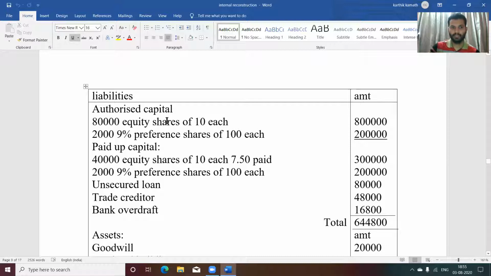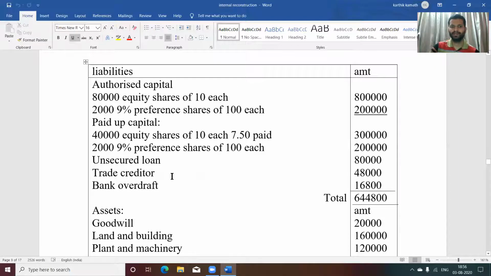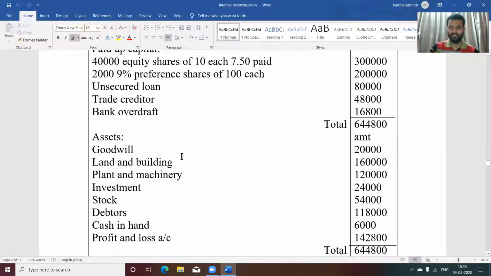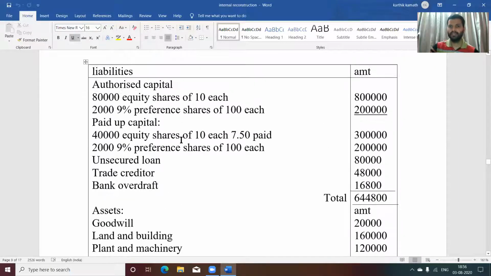Then paid up capital is also mentioned: 40,000 equity shares of 10 each, 7.5 paid, so it is partly paid share capital, that is 3 lakh. Then 2,000 9% preference shares of 100 each, that is 2 lakh. Then unsecured loan, trade creditors, bank overdraft, everything is given on the liability side.